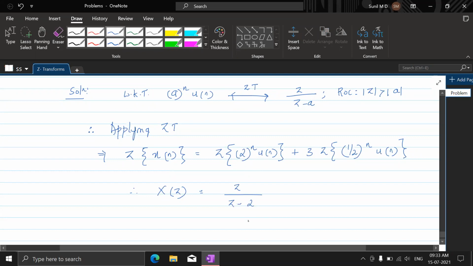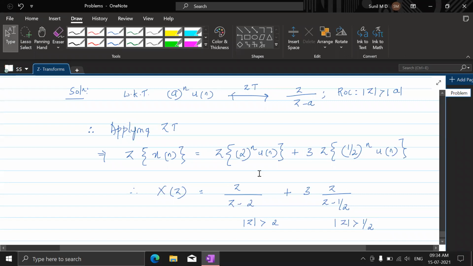Let us write the ROC here. ROC is z outside the circle with radius 2 for this. Plus 3 you keep out, then it is z by z minus half, for which the ROC is z greater than half. That means it's outside the circle with radius half.